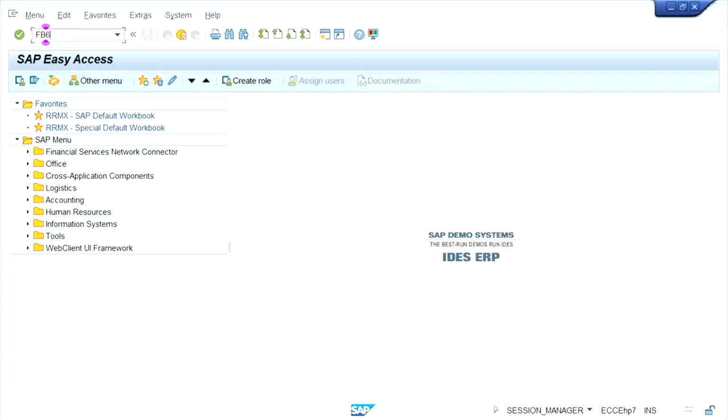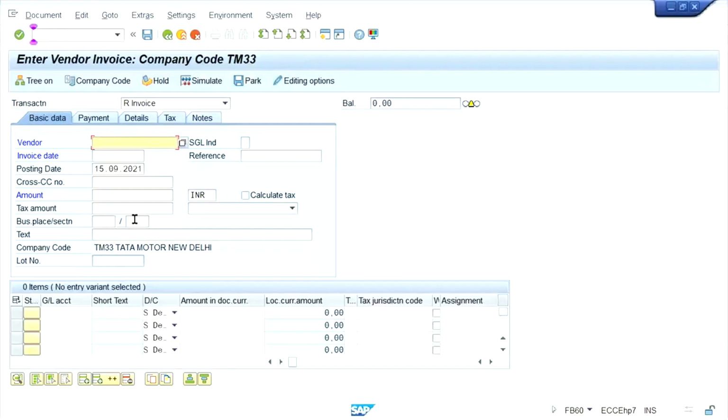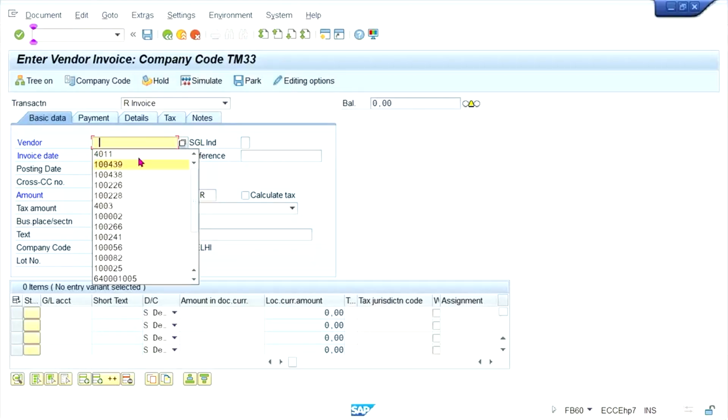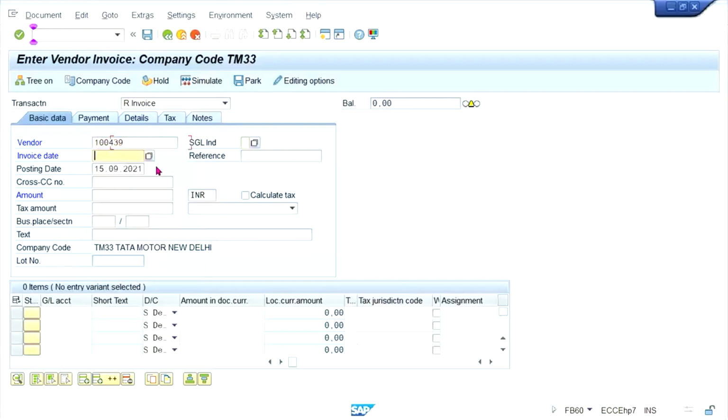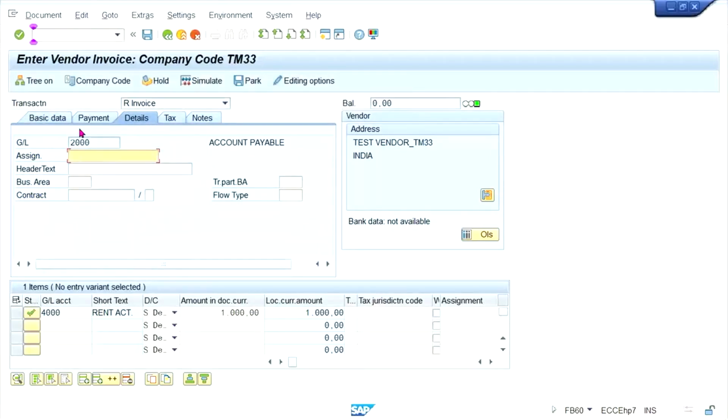Okay, so go to FP60 and here your company code is TM33, right? I think this is the vendor, and give a particular amount, give a ZL account. Okay, press enter. So if you click here details, look at here, guys, the reconciliation account appears here.